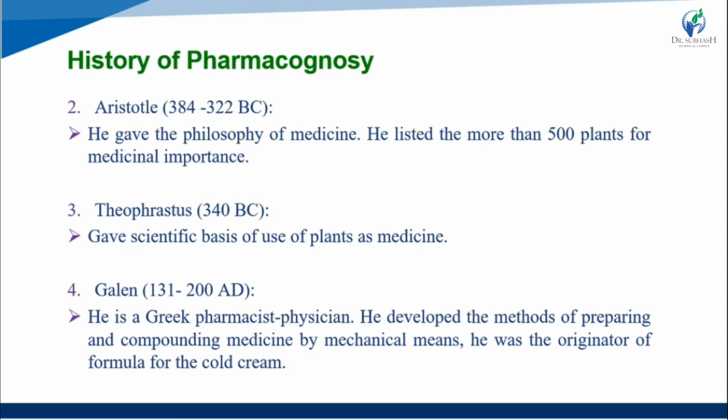Then the fourth one is Galen, whose time period is 131 to 200 AD. He was a Greek pharmacist and physician, and he developed the method of preparing and compounding medicine by mechanical means. He was the originator of the formula for cold cream. He made formulations based on natural products.